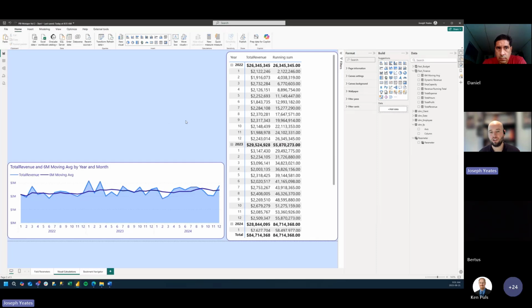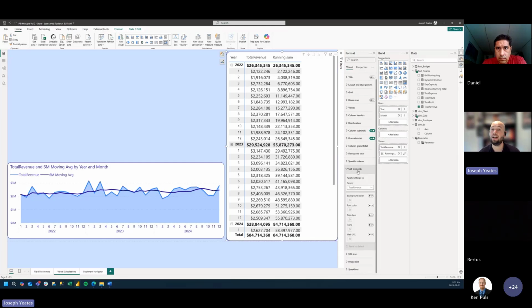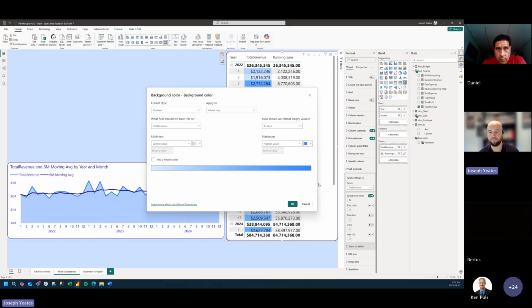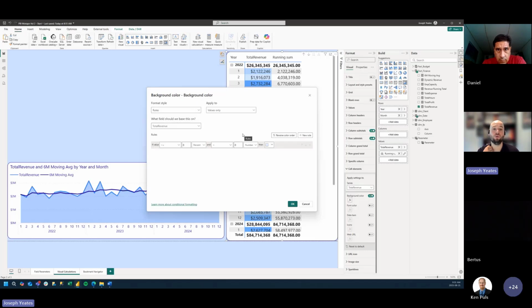So with conditional formatting, if we use our matrix visual as an example, that's where we can apply, in the cell elements section of the format pane, things like background color, font color, data bars. We have the ability to toggle on background color here for total revenue, and by default, we have a gradient, but we can also apply rules as well.